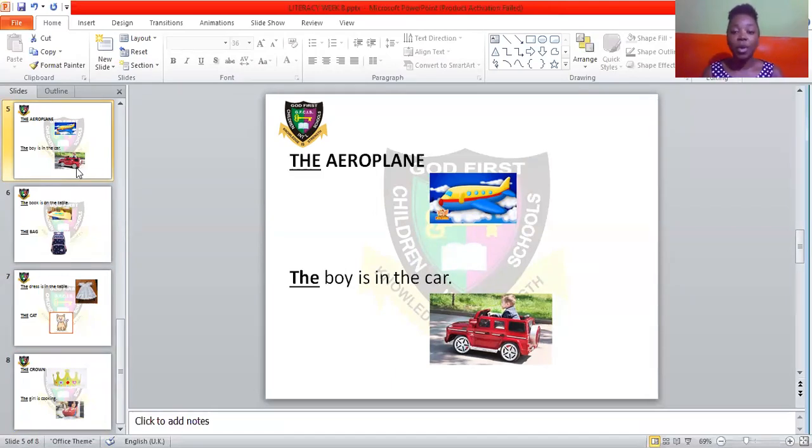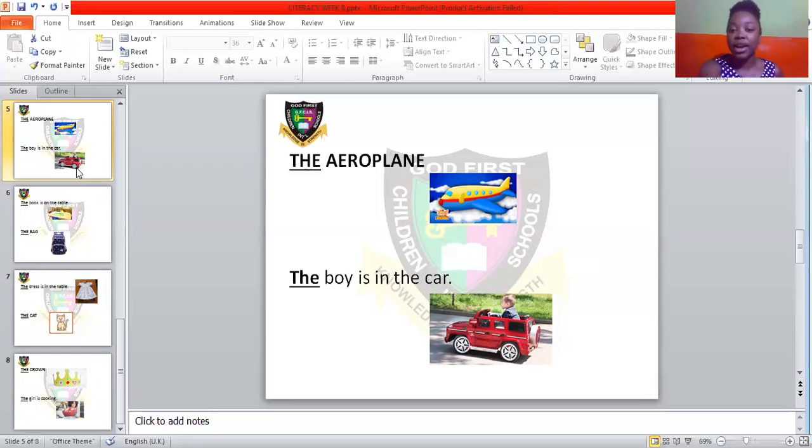The next example, the boy is in the car. I'm talking about this particular boy, this little boy. If I say the boy, I'm talking about this little boy. If I tell you a boy is in the car, that means any boy is in the car. But for example, we're looking for the boy, and someone tells me the boy is in the car. That means the boy I'm looking for, or the boy I'm referring to, is in the car.